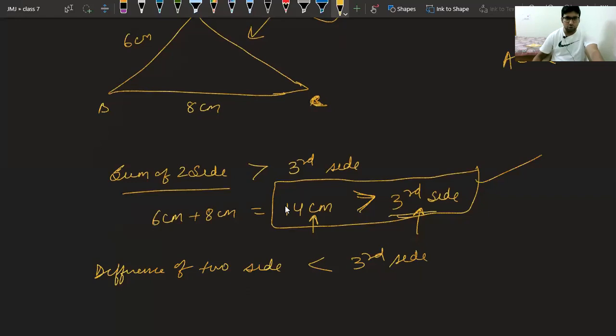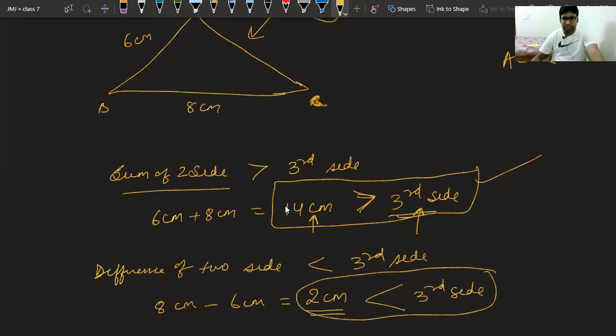Now put the value 8 centimeter minus 6 centimeter equal to 2 centimeter. This value should be less than third side. Now can we say our third side is more than 2 centimeter? Class, can we say the third side is more than 2 centimeter? So we can say it is more than 2 centimeter.